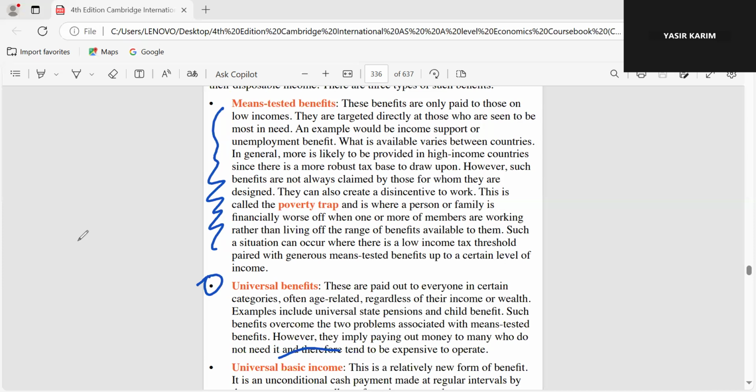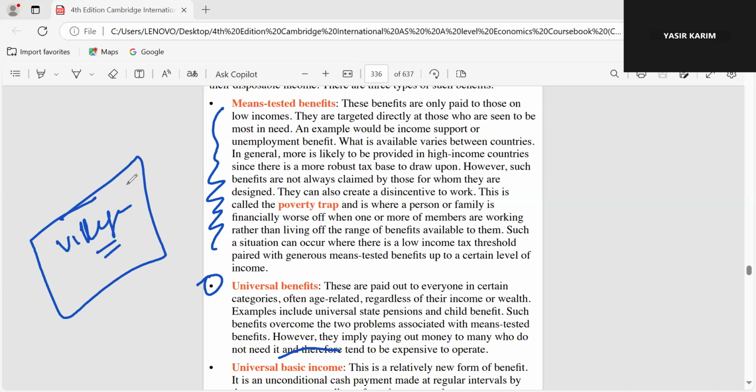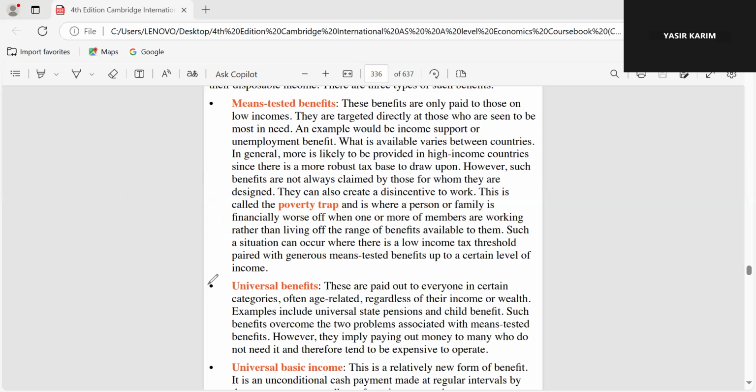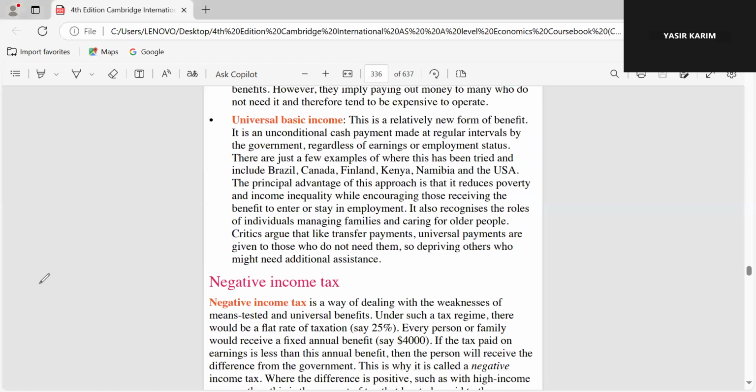Okay. Next is universal benefit. You will specify an area, any area like a whole village, and you will give the benefits to all of them living in the village. Even though there are some 10, 20 families that are not in poverty, they are well off, still it's for everyone. They are paid to everyone in a certain category, often age related, regardless of their income and wealth.